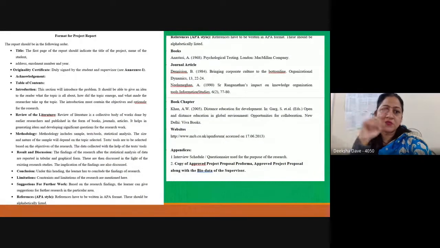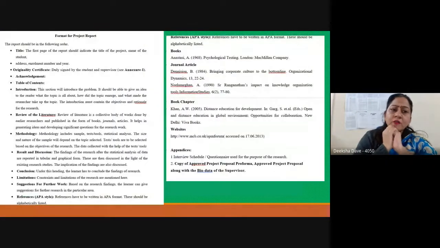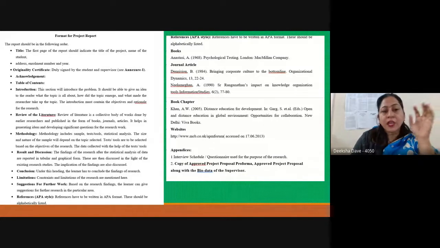So the first page has the title, enrollment number, year of admission, your name, and the name of the supervisor, which should be mentioned very clearly. Then the originality certificate, which has to be signed by the student, and there is Annexure 1. The language given in Annexure 1, you have to use the same language. Acknowledgements: if you want to acknowledge any scientific body or any lab, whatever acknowledgements you have to give, you can give here.